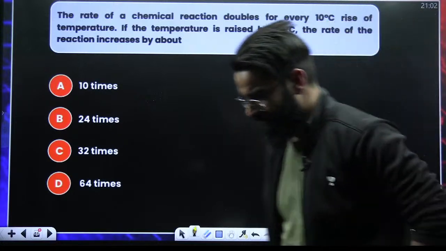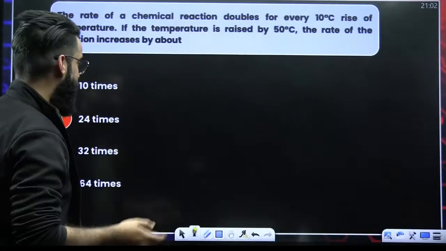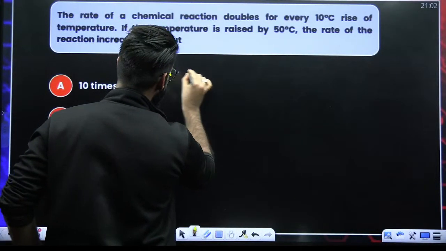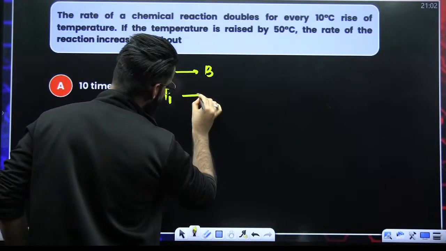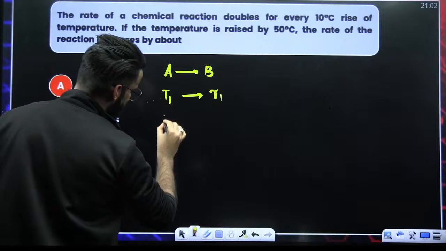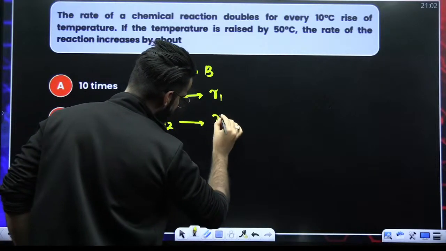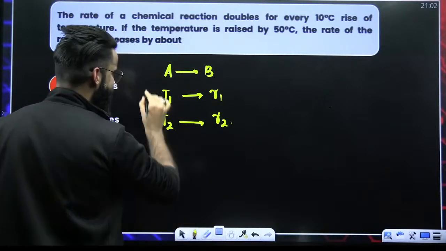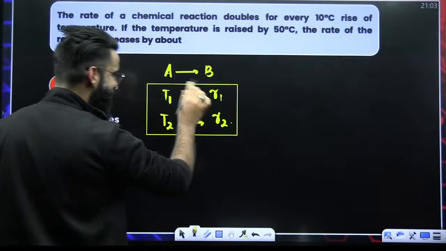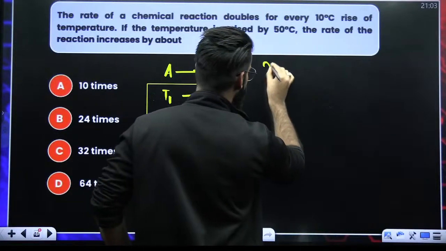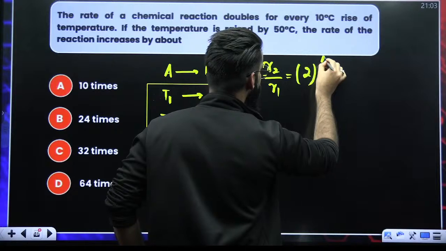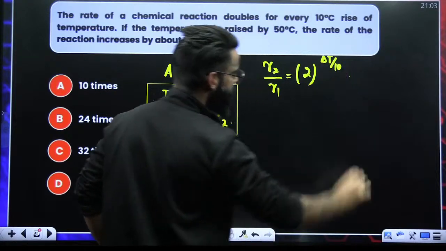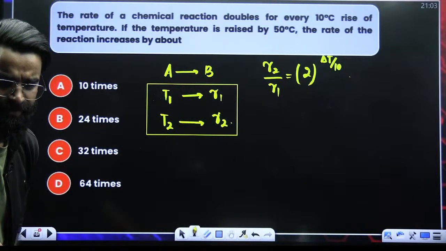My dear students, one equation I believe you all would have studied. If the reaction is A gives B, for example, at temperature T1, let the rate of the reaction be R1. At temperature T2, let the rate of the reaction be R2. Is there any equation that relates these four terms? Yes. R2 divided by R1 is equal to 2 raised power change in temperature divided by 10. This is something I believe you would have studied.